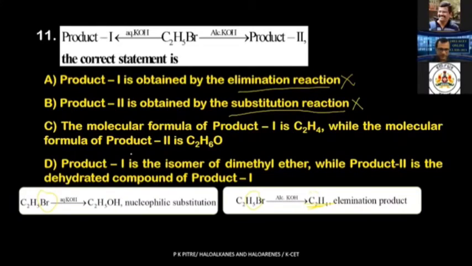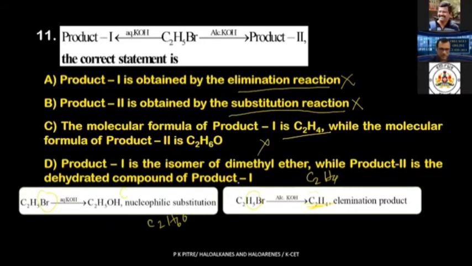Let us look into our third one. The molecular formula of product 1 is C2H4. Is it C2H4? No. If I sum up, it should be C2H6O: 2 carbon atoms, 5 plus 1, 6 hydrogens and 1 oxygen. What about the second part? Product 2 is C2H6O. Is it? No, it is C2H4. So this is not our option. Obviously, the fourth one remains.